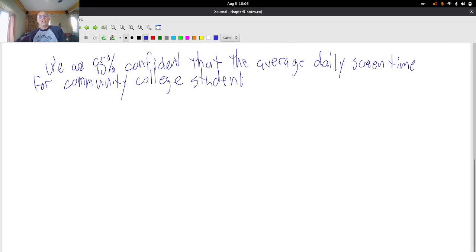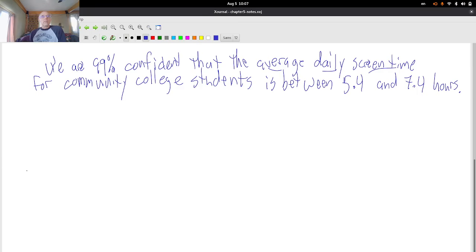Oops, and I realized I just made a mistake because I did a 99% confidence interval. Oops, where's my eraser? In this case, I'm 99% confident is between 5.4 and 7.4 hours. Okay, so hours, I got that it's daily, I got that it's an average, I got that it's screen time, so that's all important information. Yeah, that looks pretty good.